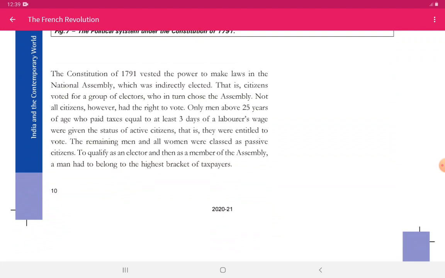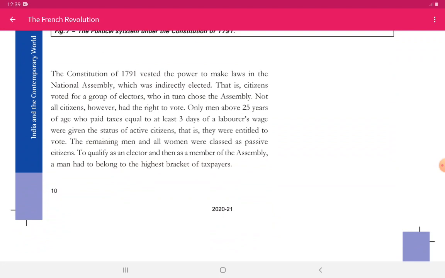Now you can see over here, this is an important 1-mark question. You underline it, that laborer's wage. It was the 3 days laborer wage. This was equal to the tax which was to be paid by these people. And these people, if they are above 25 years and they have paid the taxes, then only they have a right to vote. They were entitled to vote.